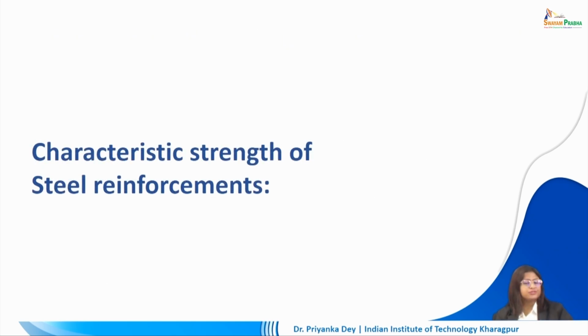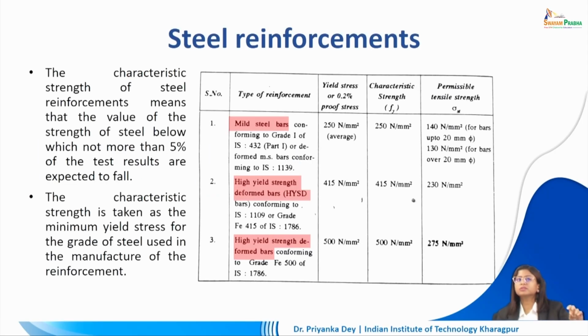There is a certain characteristic strength that steel reinforcement has. The characteristic strength of the steel reinforcement means the value of the strength of steel below which not more than 5% of the test results are expected to fall. Now the characteristic strength is taken as the minimum yield stress for the grade of steel used in the manufacture of reinforcement.